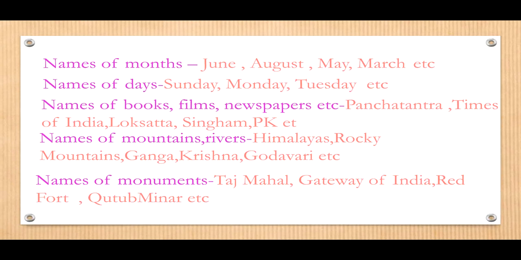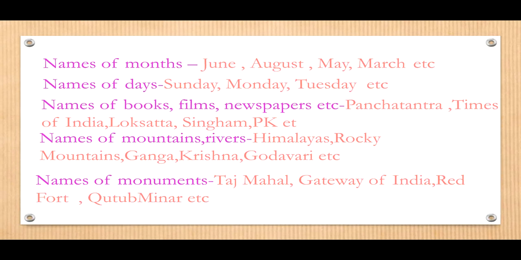Names of books, films and newspapers. Like you have Panchatantra, story books, Times of India, newspaper, Lok Satta, newspaper, films, Singham, PK, Mission Mangal, all these are names of books or films or newspapers. So they are all proper nouns. Names of mountains and rivers. Like I told you, Himalayas or Rocky Mountains, Ganga, Krishna, Godavari, all these are rivers, proper nouns.